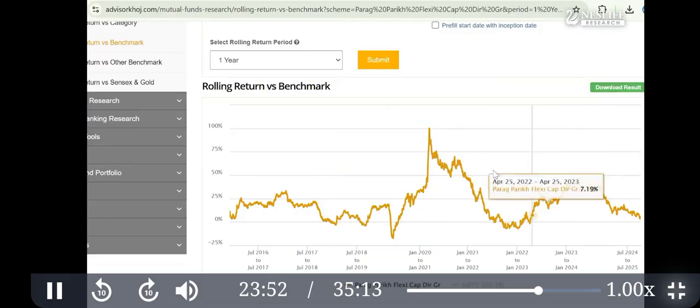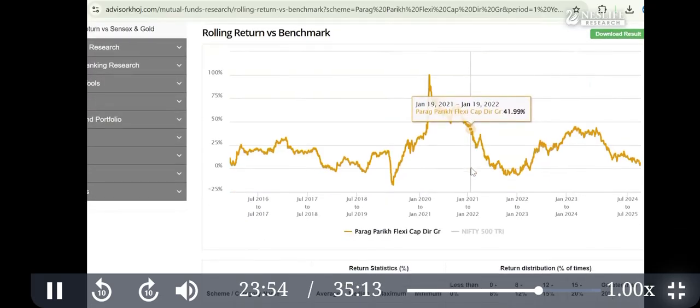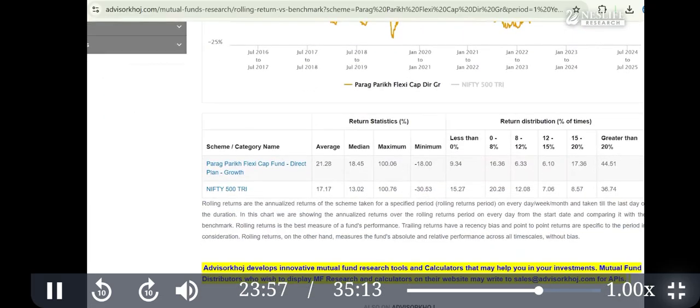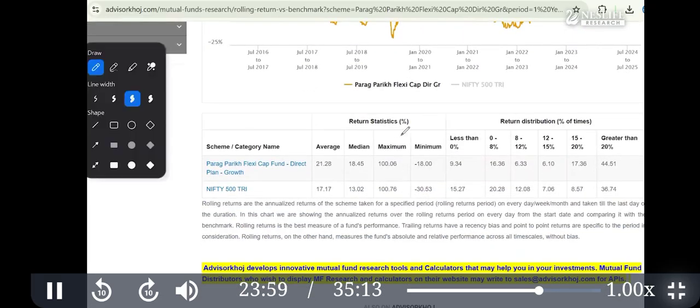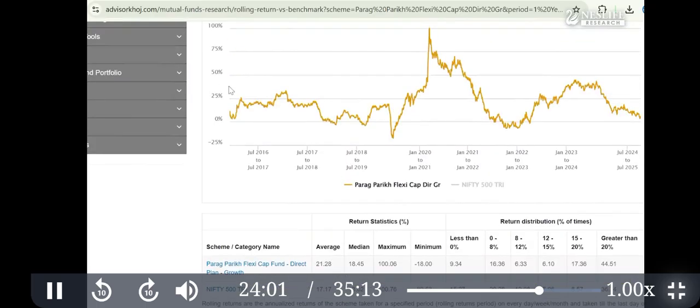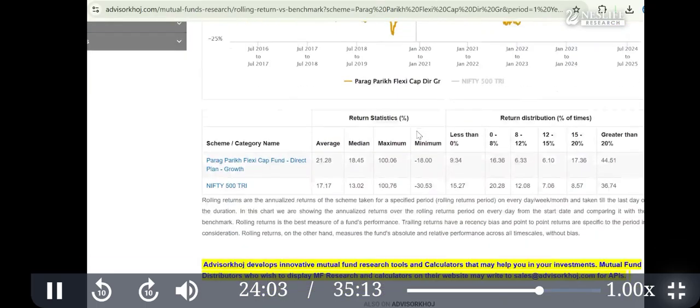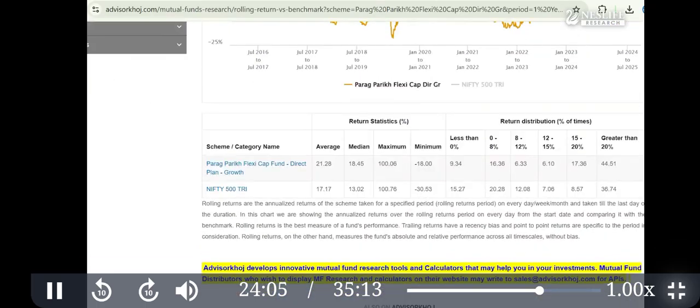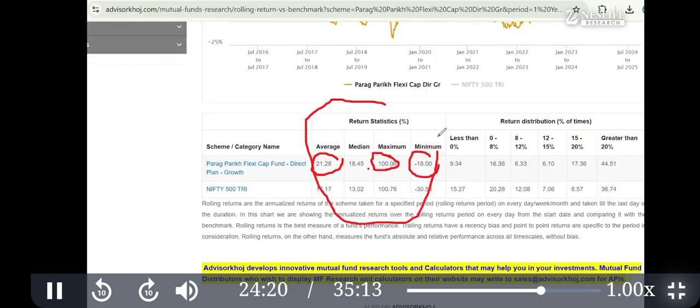But this is not rolling return. Rolling return is down here. The statistics is the rolling return. So there are so many data points. On those data points, statistical analysis is done: how much is the average of all those returns? How much is the median? How much is the maximum? And how much is the minimum? Okay, this is the rolling return data statistics.